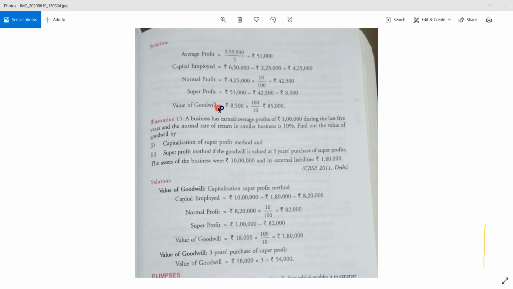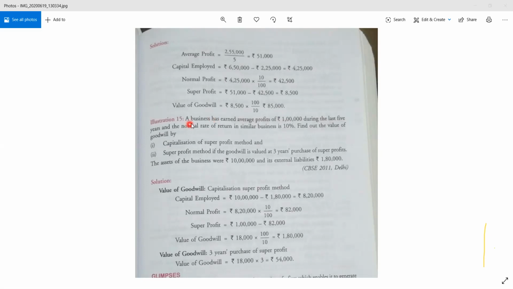into 100 by 10, because the normal rate was 10%. So 8,500 into 100 by 10. So it is coming 85,000. Clear? So your value of goodwill will be 85,000. Okay. Is it clear? Now let's take one more sum. Okay. And let's finish this methods of calculation of goodwill with this sum.